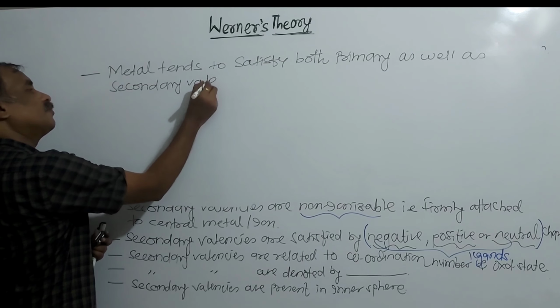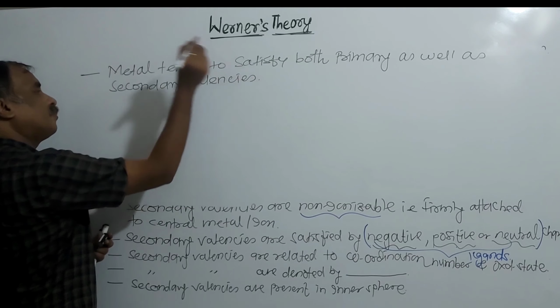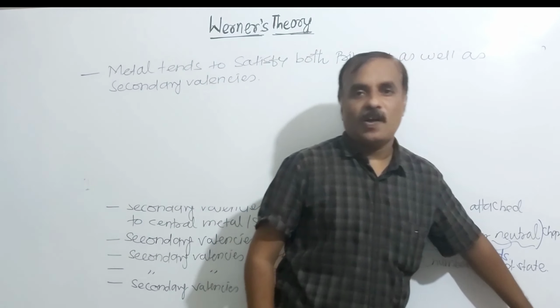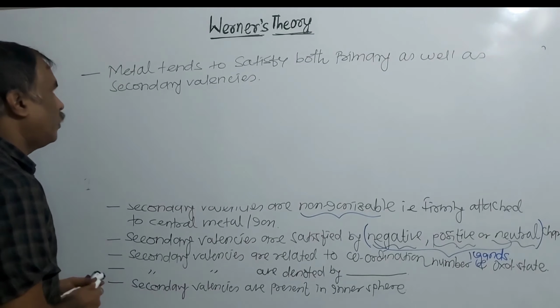The metal has a fixed number of secondary valencies, which is called the coordination number.